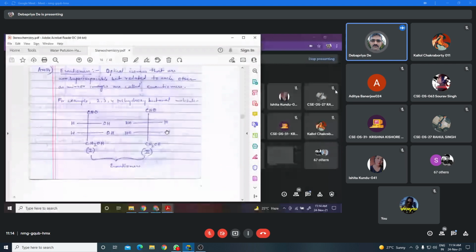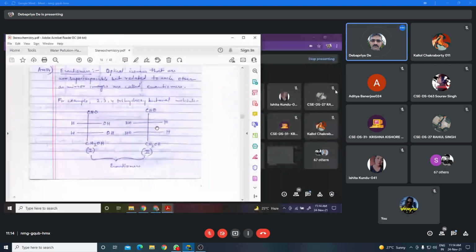So they are two non-superimposable mirror images of each other, and therefore they are called enantiomers. Enantiomers are compounds which form non-superimposable mirror images of each other. What are the other enantiomers?